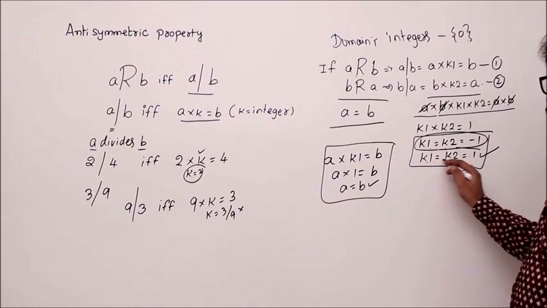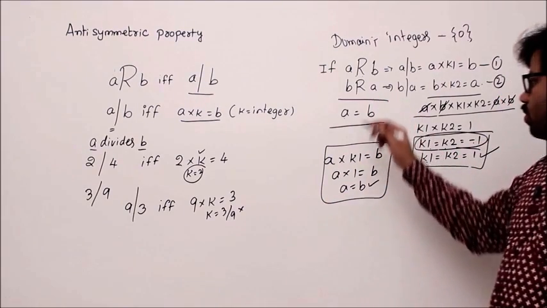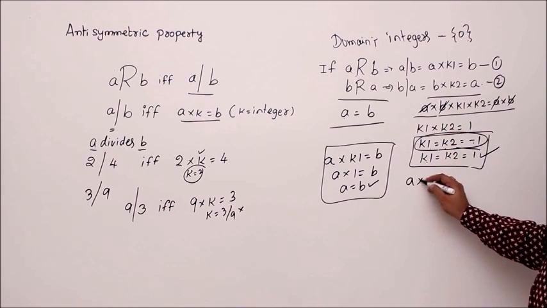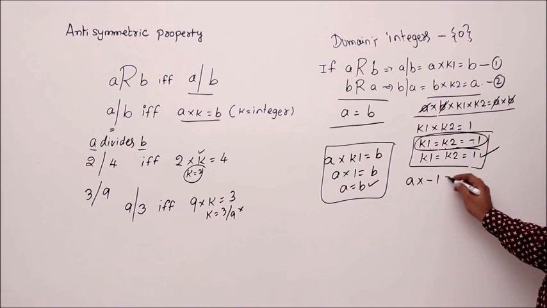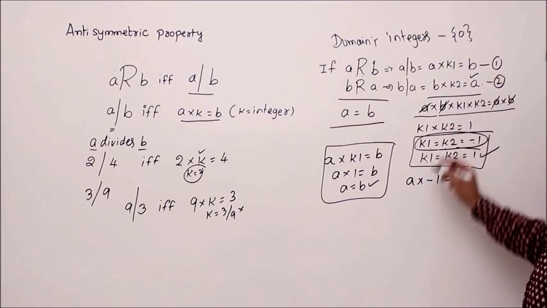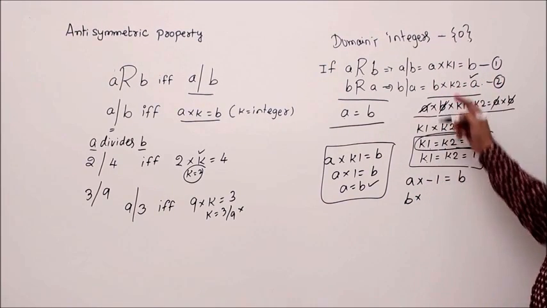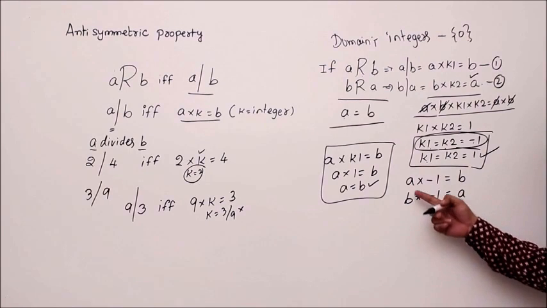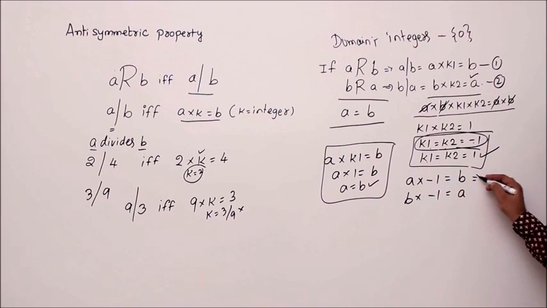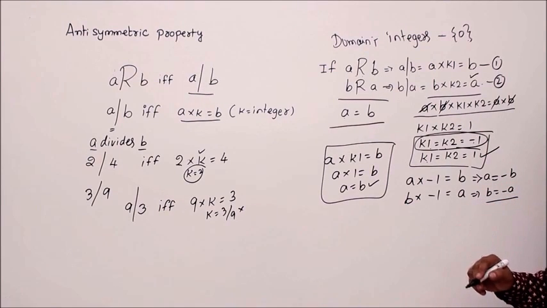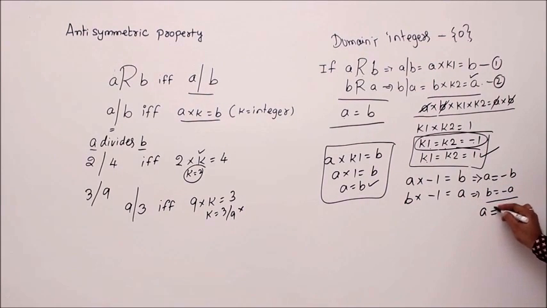Let's take K1 equal to K2 equal to minus 1. Substitute it here. Then you get A into K1 value minus 1 equal to B. So let's substitute here also: B into K2 value minus 1 equal to A. But both are the same, you see. In both places you got B equal to minus A, A equal to minus B. Of course, both are the same, which says that A not equal to B.